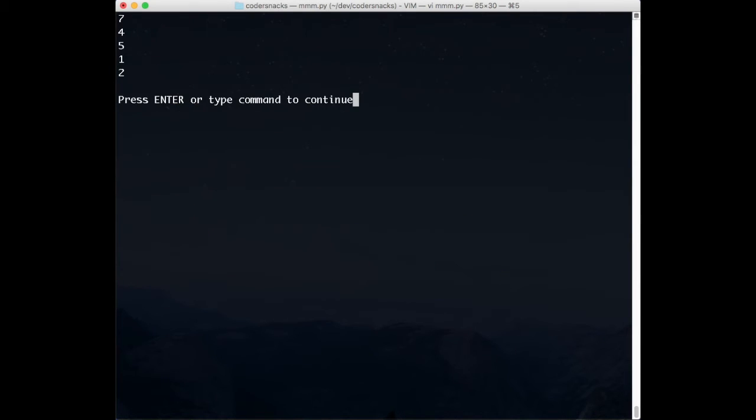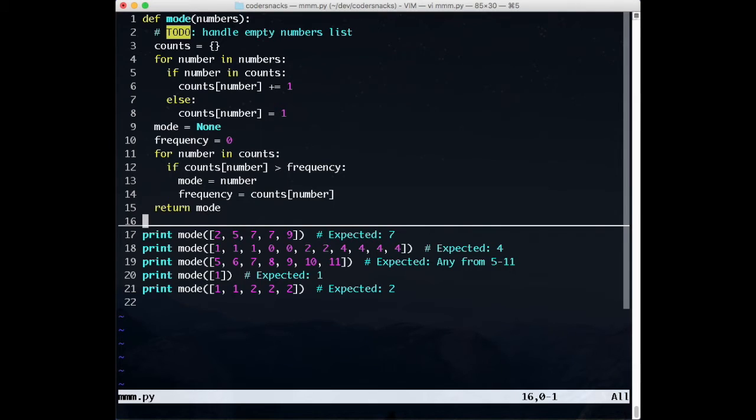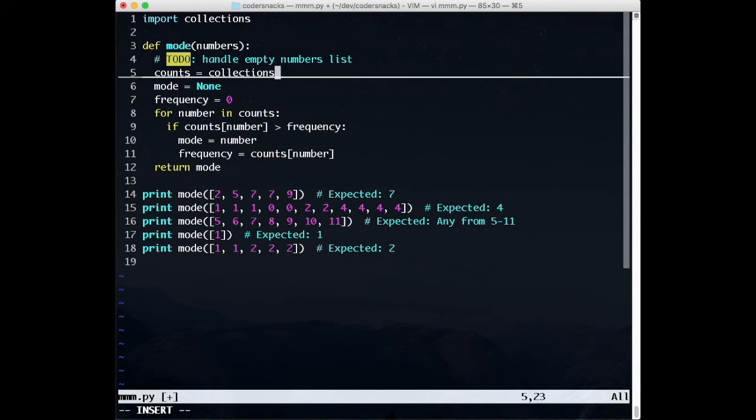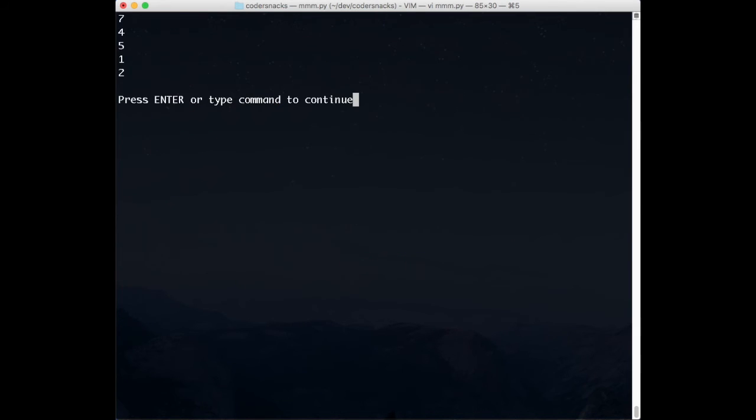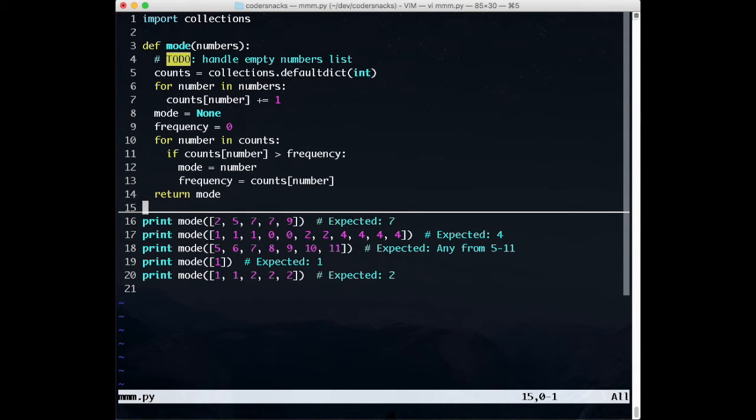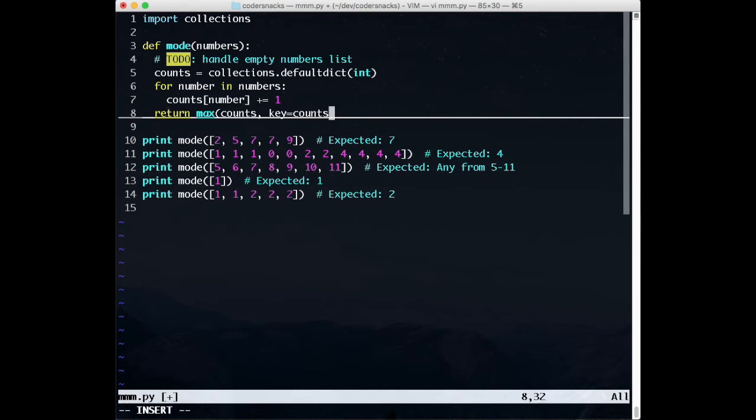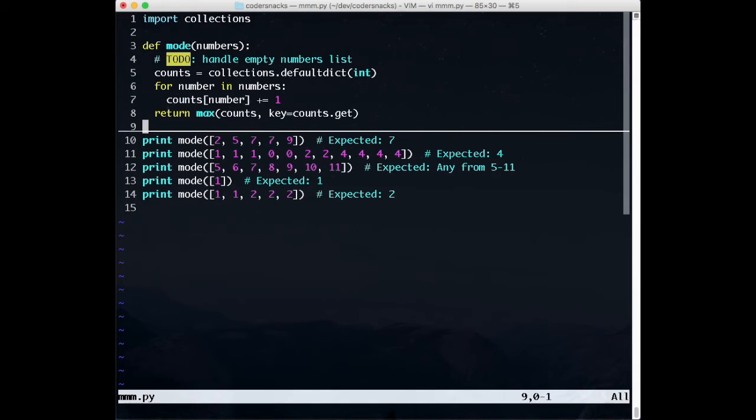This takes O of n time, since we iterate over every element of the array once, or twice if it's in the hash table, and O of n space, since in the worst case, we have every element once for a hash table with n entries. To improve on this solution code-wise, we should use collections.defaultdict, so we don't have to check if we've already seen an element or not. Also, to get a max value out of the dictionary, we can use max with a key argument, like so. These improvements greatly reduce the amount of code we write, or that we would have to maintain in the future.